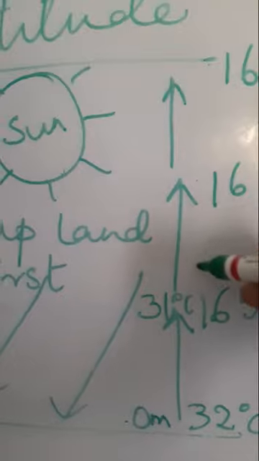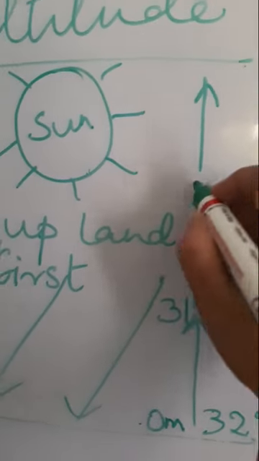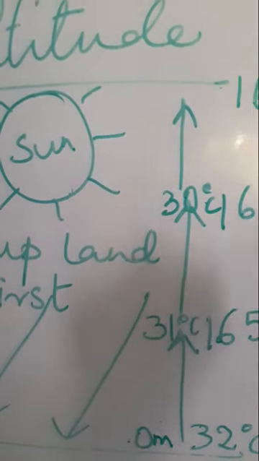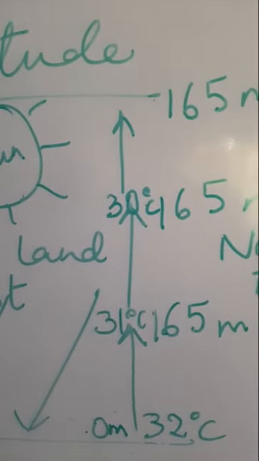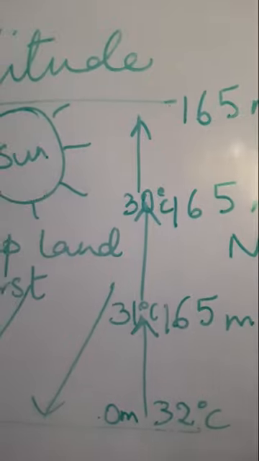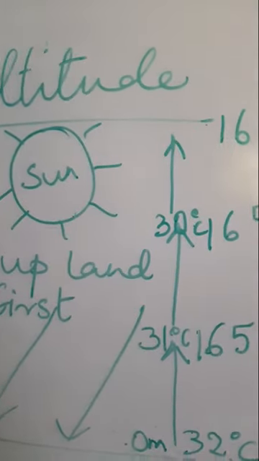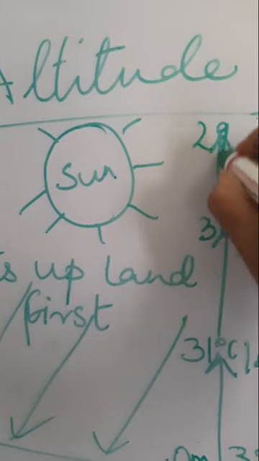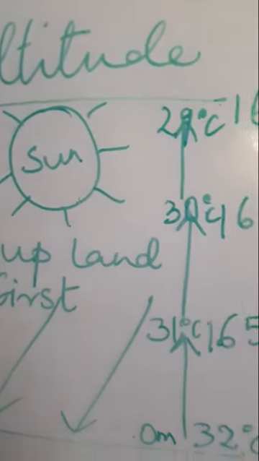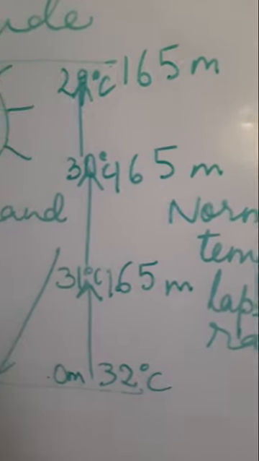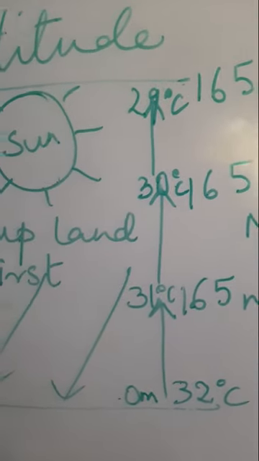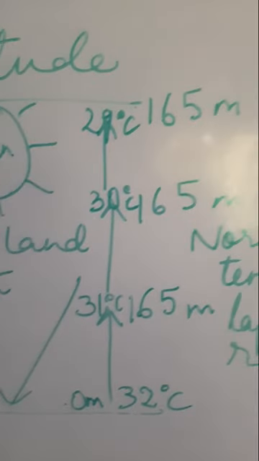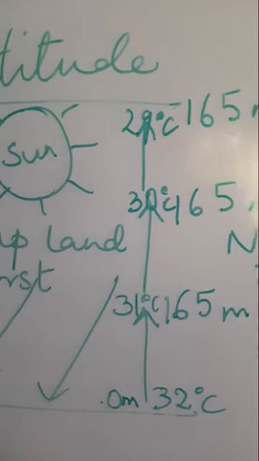Again another 165 meters of height, the temperature falls by another 1 degree. So the temperature will be 30 degrees centigrade. We rise by another 165 meters, then the temperature will fall by another 1 degree and it will be 29 degrees centigrade. In this way it is 1 degree centigrade of fall in temperature with every 165 meters of rise,